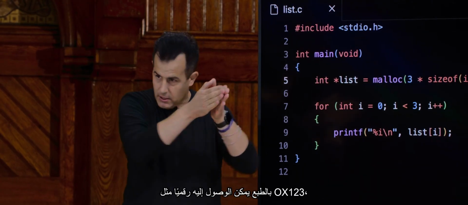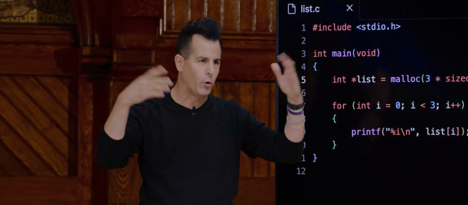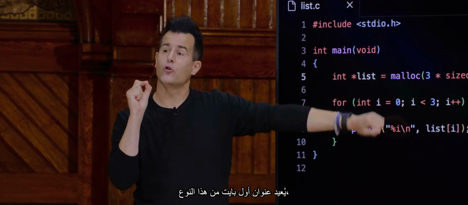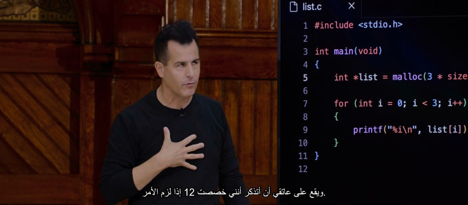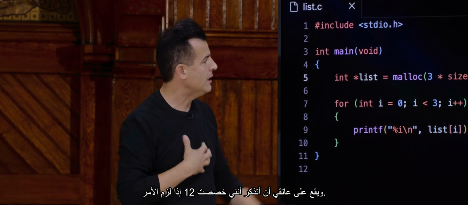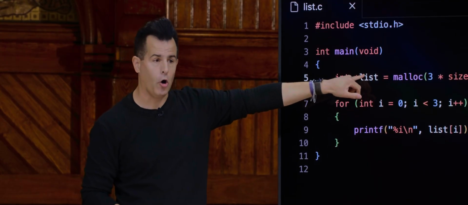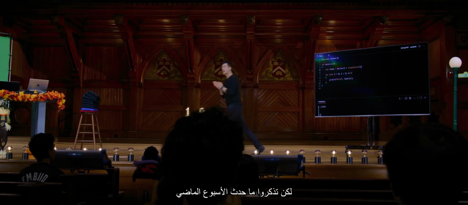All of those bytes, of course, can be numerically addressed, like 0x123, 124, 125. We've had that story before. Malloc, by definition, returns the address of the first such byte. And it's on me to remember that I allocated 12, if need be. So I'm just storing the address of that first byte in a pointer called list. But recall from last week, there's this functional equivalence we saw between treating a pointer as an array and sometimes even treating an array like a pointer. The C language sort of lets us do this conversion, if you will.